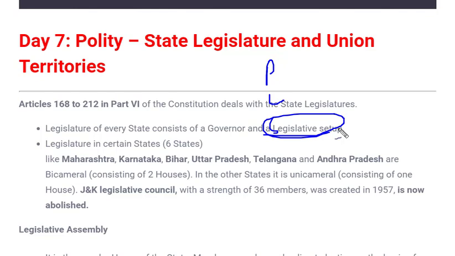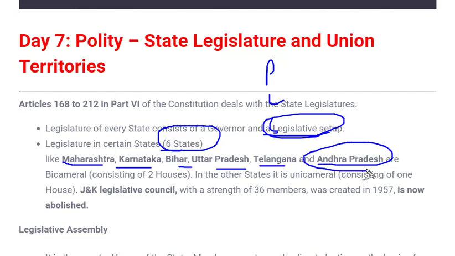So if we go by the present scenario, only 6 states in our country have a Legislative Council, whereas other states have only a single house, that is the Legislative Assembly. And what are those states which have this Legislative Council? Those are Maharashtra, Karnataka, Bihar, Uttar Pradesh, Telangana and Andhra Pradesh.